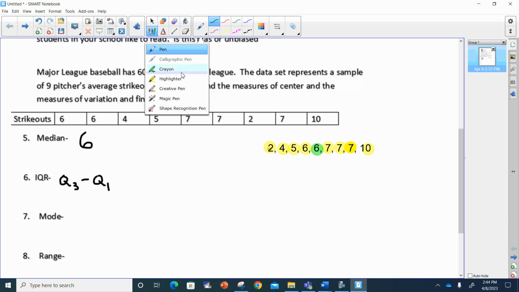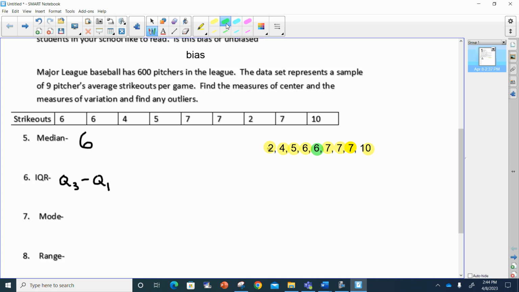I'm going to come over here once again and use my highlighter. Remember, now I've got 4 over here. I have to find the middle of 4. The middle of 4 is going to be right here at 2, right? Because if I cross one off each side, that's going to put 4 and 5 in the middle. So my Q1 for this one is going to be here. And then for this 1, 2, 3, 4 over here, again, it would be between 7 and 7.